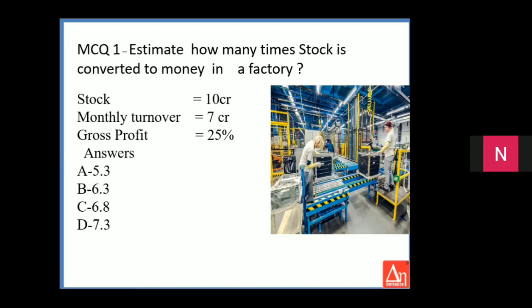This is the STR. Again, I'll repeat. The monthly turnover being 7 crores, the annual turnover is 84 crores. Gross profit being 25%, COGS works out to 63 crores. Stock is 10 crores. So STR is COGS divided by stock, which is 63 crores divided by 10 crores. Answer is B, which is 6.3. So the stock is getting converted into money 6.3 times in a year.